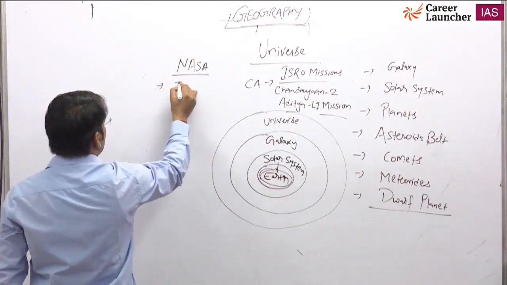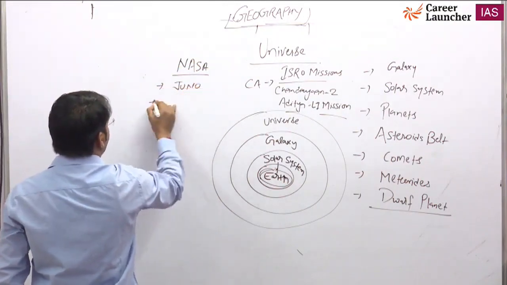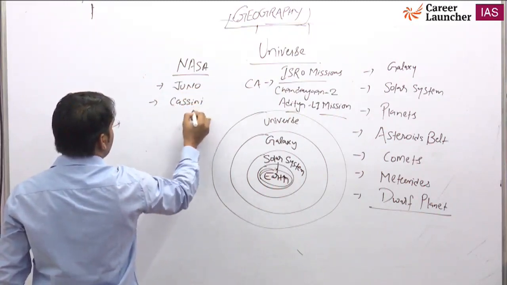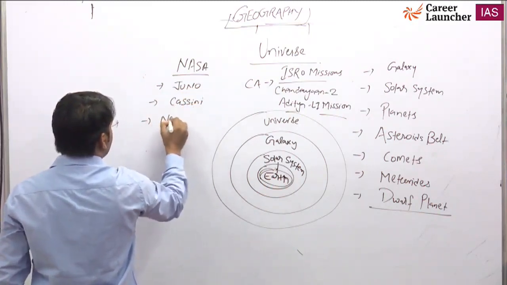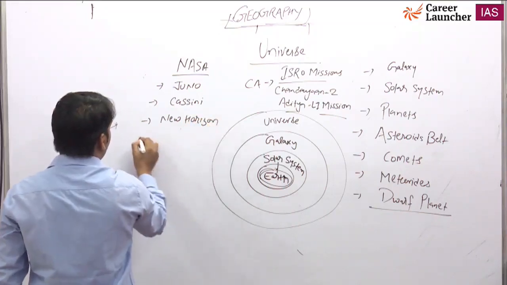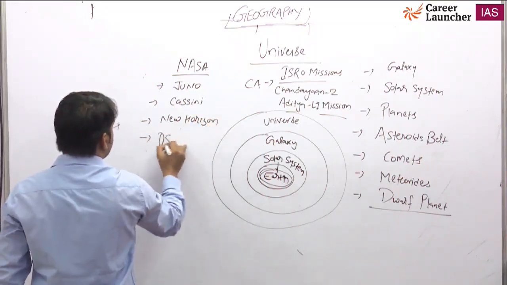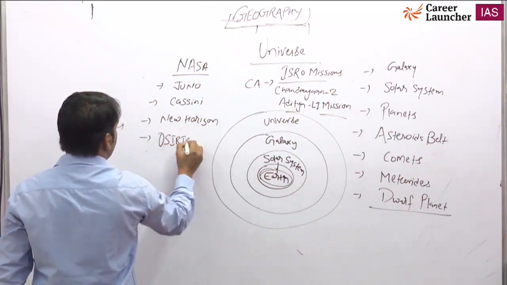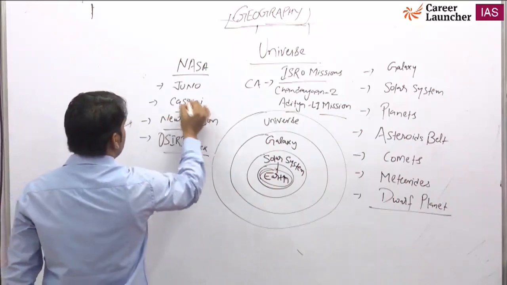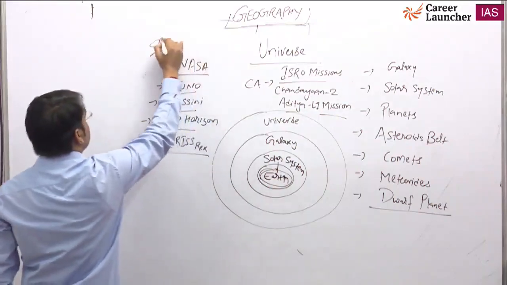like the Juno mission. One mission is called Cassini, New Horizons, OSIRIS-REx. These are some space missions.